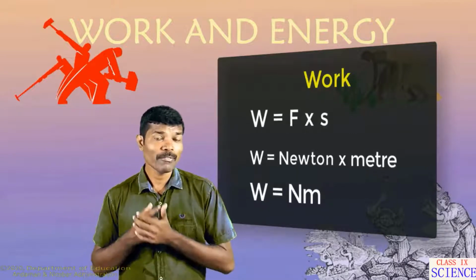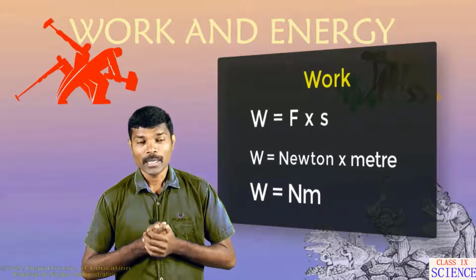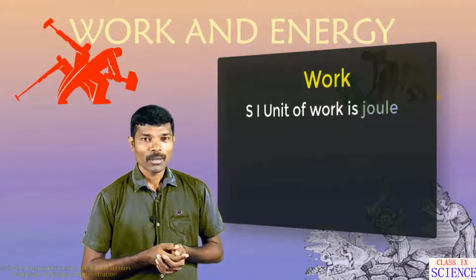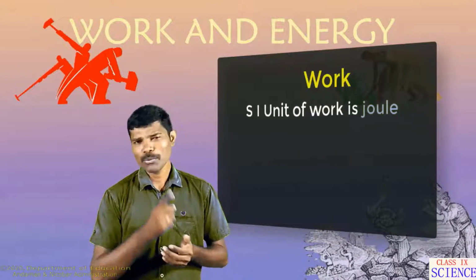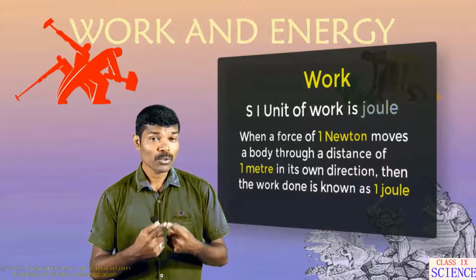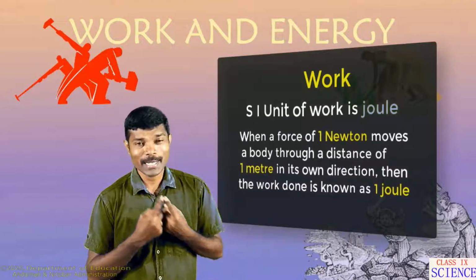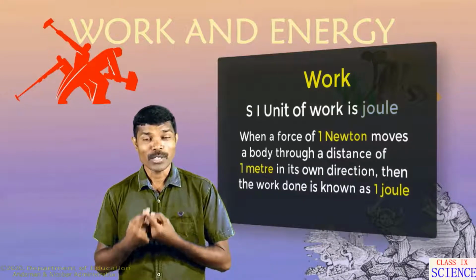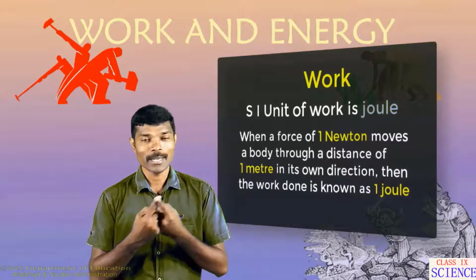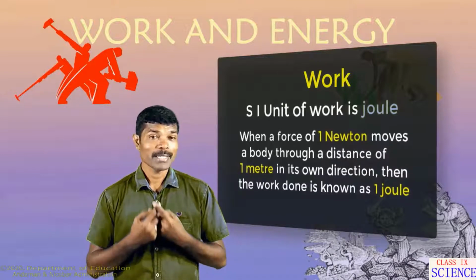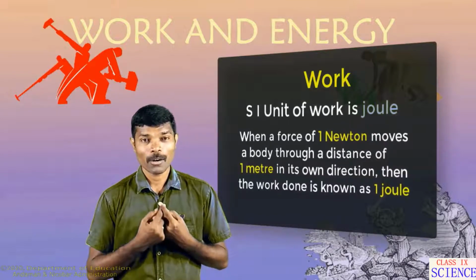So the unit of work done will be Newton meter. Here the unit of work done is joule. When a force of 1 Newton is applied on an object which causes motion to a distance of 1 meter in the direction of applied force, then we say 1 joule of work is done on that particular object, right? So this way we can understand the work done on an object.